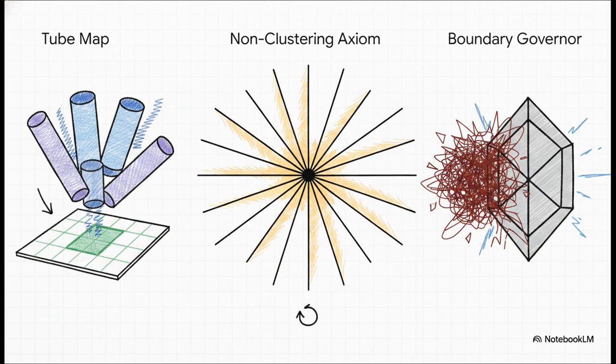Let's unpack these specific variables clearly, because it's absolutely crucial to understand how they translate mathematically into physical geometric actions. The tube map, y of t, sets the unipotent subgroup orbits acting over the local field. But, on its own, it can still cluster. That is exactly where the non-clustering axiom kicks in. It mathematically forbids these unipotent eigenlines from densely piling up in any single sector. Then you multiply this by the delta epsilon factor. That acts as a strict boundary governor mapping to the inverse conductor depth. And boom, the equation actively prohibits the formation of those chaotic unipotent caustics.